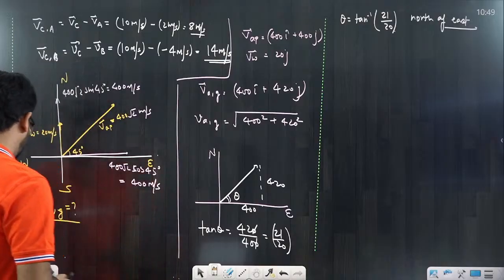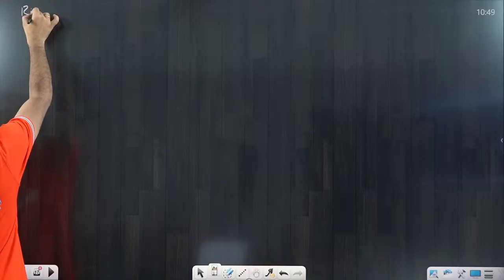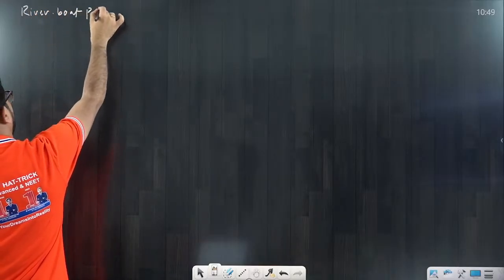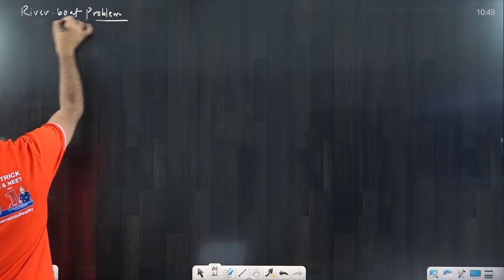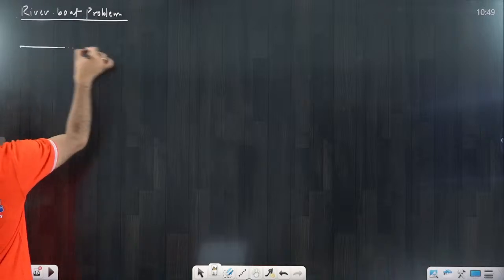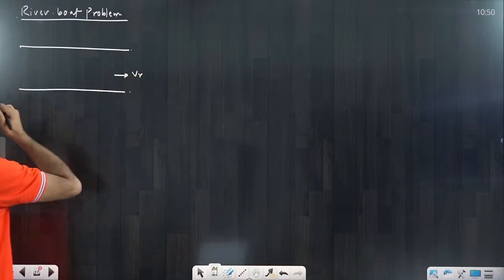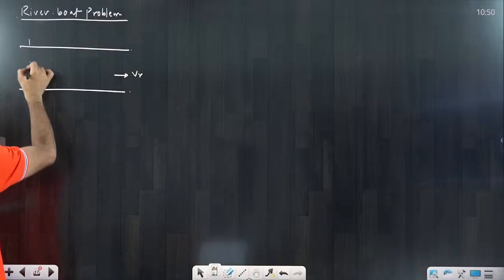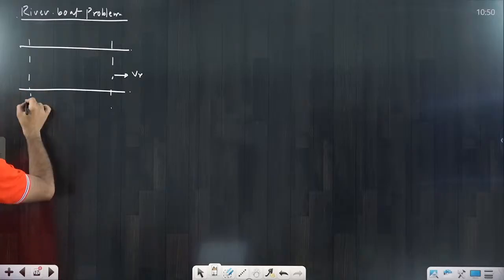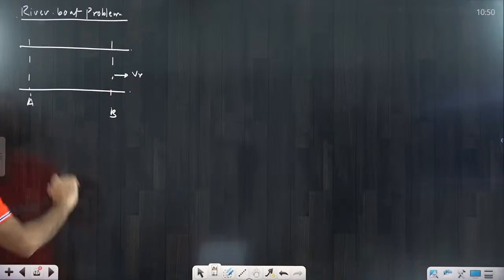Now try to understand it. The river boat problem is of two kinds. The very first is 1D. If I am talking about one dimensional motion, suppose there is a river and it is flowing in this direction. The boat is moving from A to B, or B to A. There can be two possibilities.